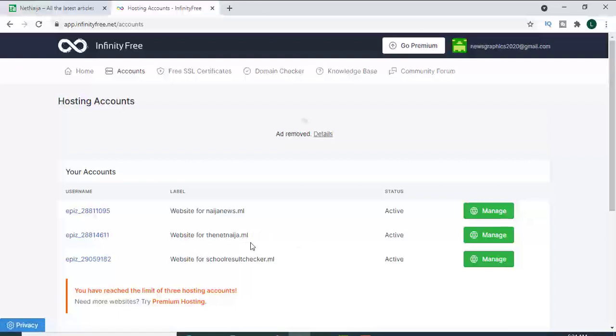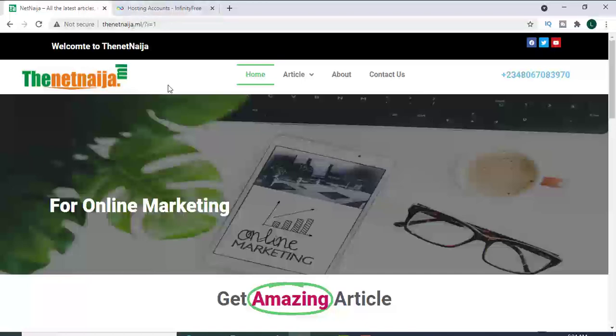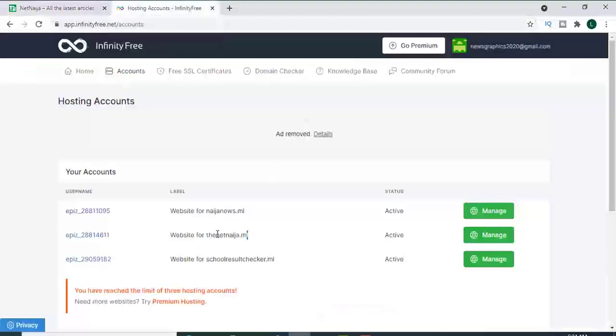Free. I did not spend one naira to get this domain, so I did not spend a penny to get this domain. You can see one domain, two, three. I have about three domains here, which I have created without spending any money. And you can also see that the website is running on this particular domain.